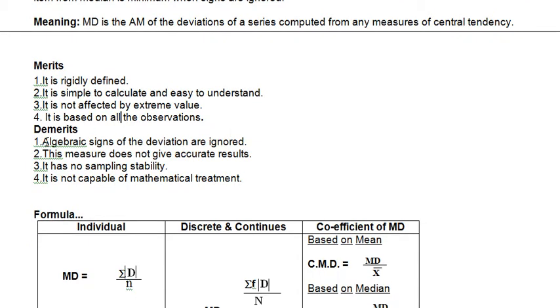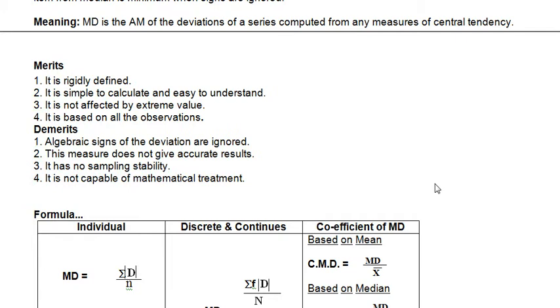And what are the demerits? Algebraic signs are ignored, very important. Here the negative sign is never used. In all the calculations, you need to use the positive only, no negative symbol. This measure does not give an accurate result, because fractions come when solving the problem. It has no sampling stability. And it is capable of mathematical treatment.